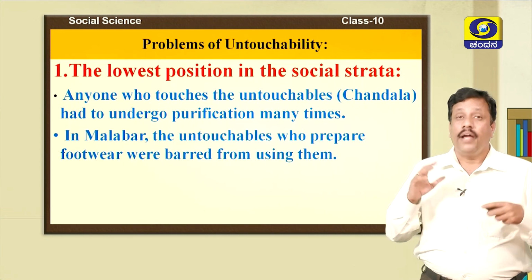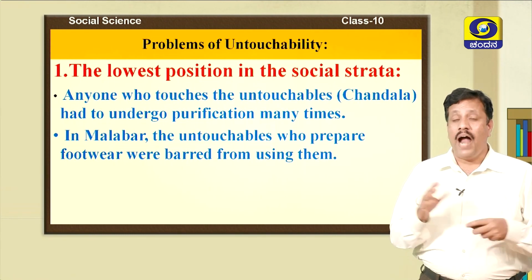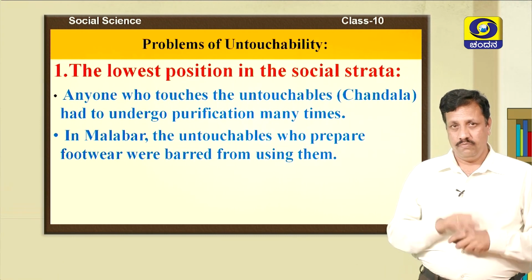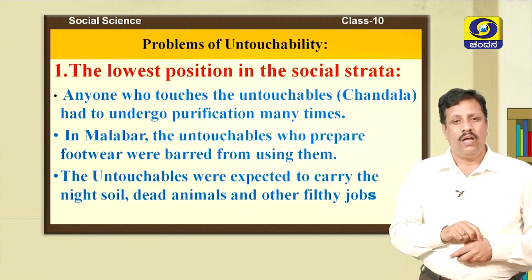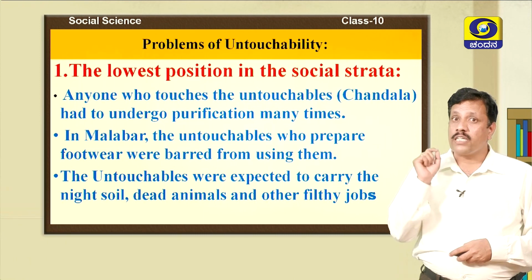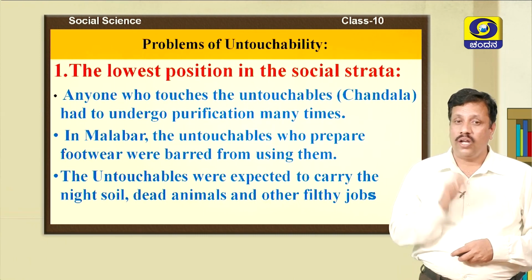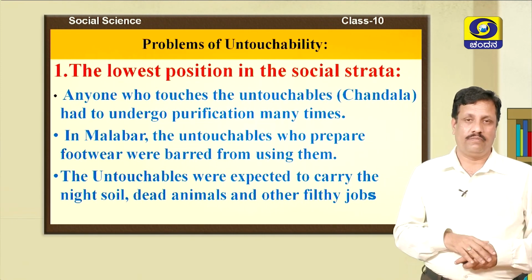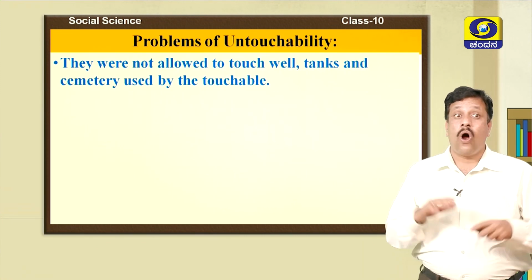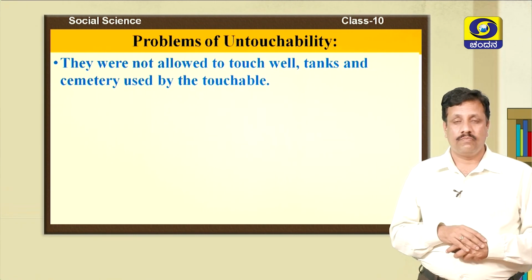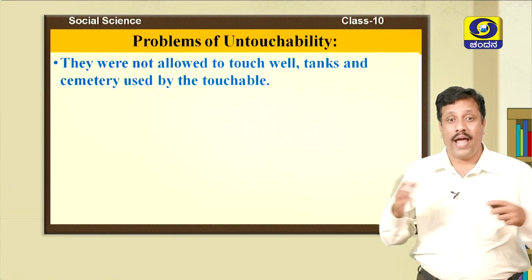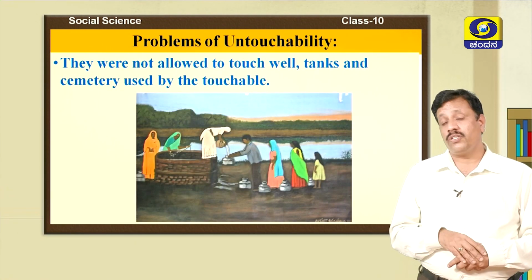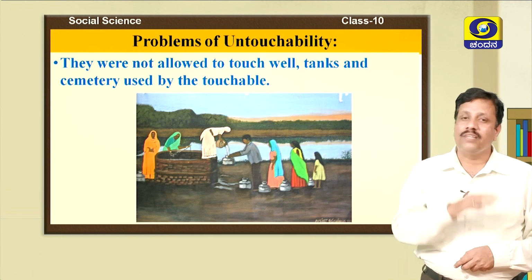And in Malabar, Kerala, the untouchables used to prepare footwear, but they were not supposed to wear them. The untouchables were expected to carry the night soil, dead animals, and do other filthy jobs in the society. They were not allowed to enter into the temples, or touch the public wells, tanks and cemetery used by the touchables. This is how they were treated badly in the society.